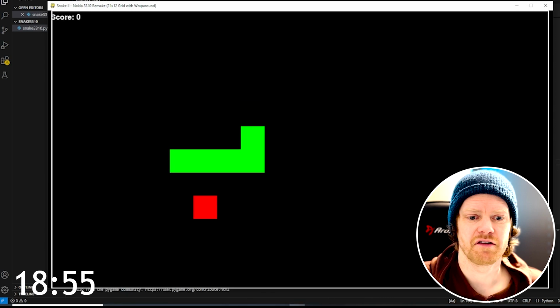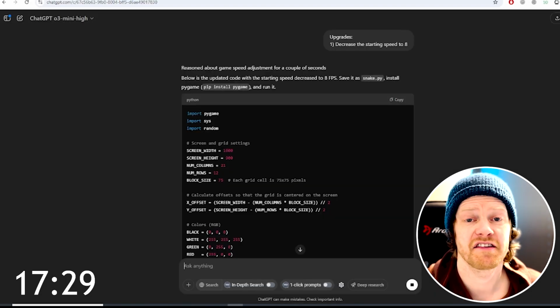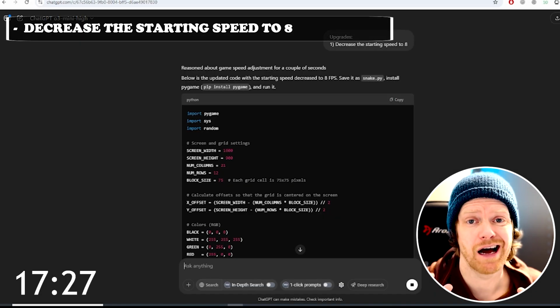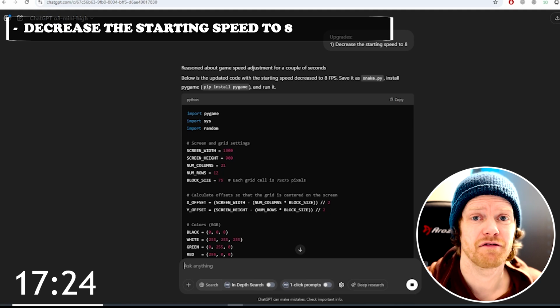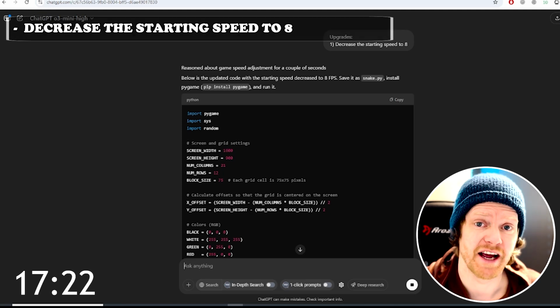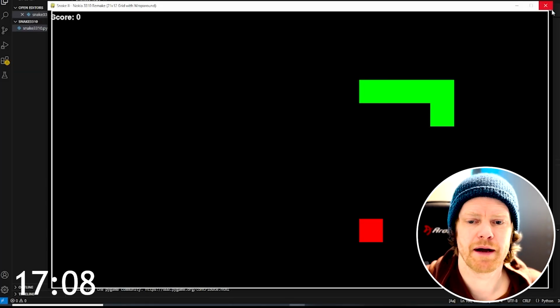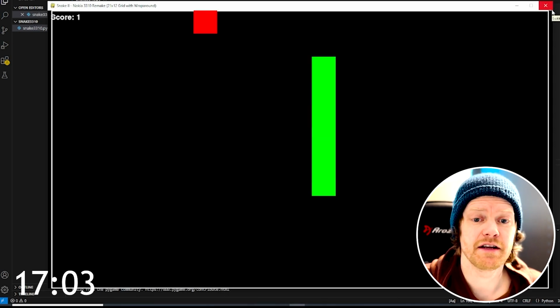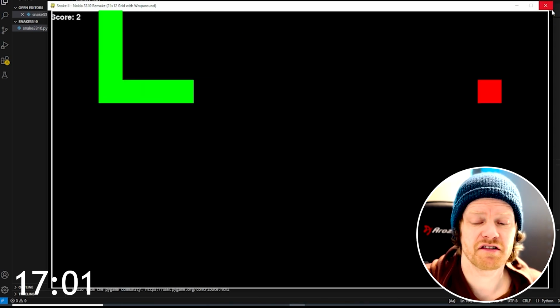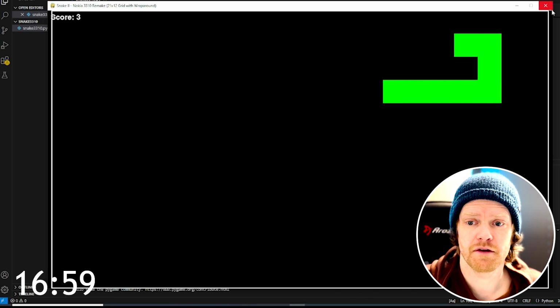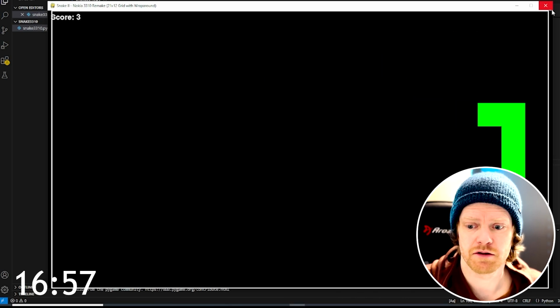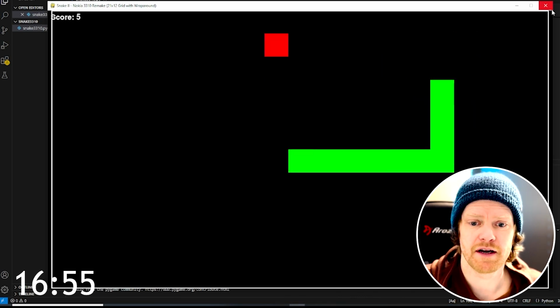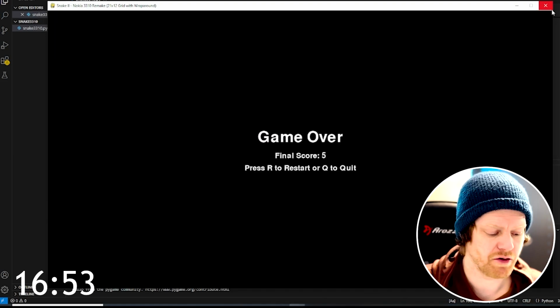Yes, it wraps perfectly. So the next adjustment is very, very small. I've only decreased the starting speed from 10 down to 8. We'll start the game, and by looking at the code, I can see that the speed will actually increase after each 5th food item eaten. So this is 4 and 5, and now the speed has slightly increased.